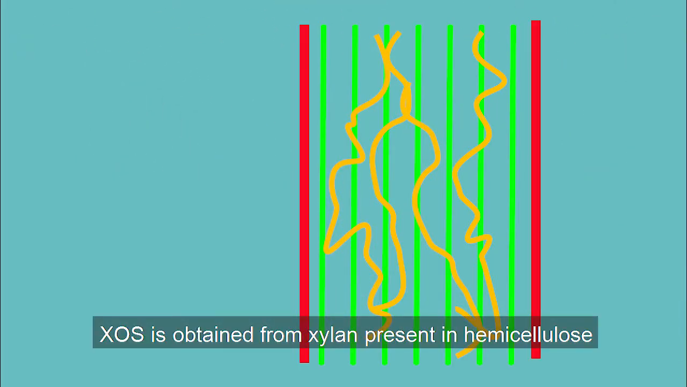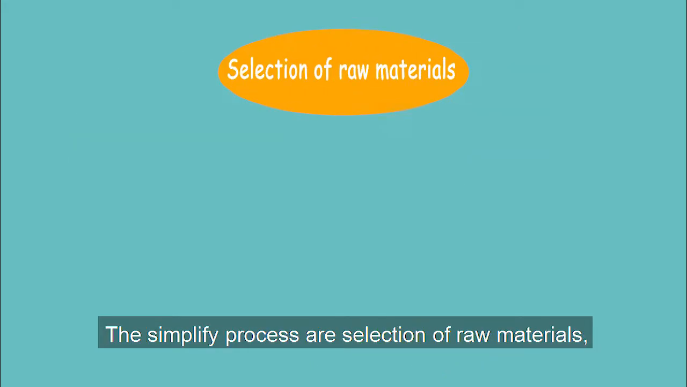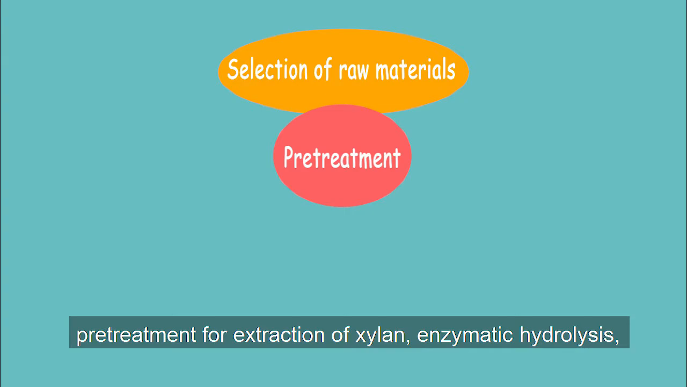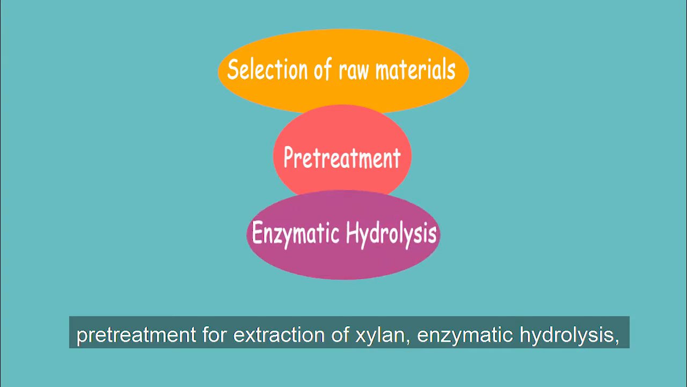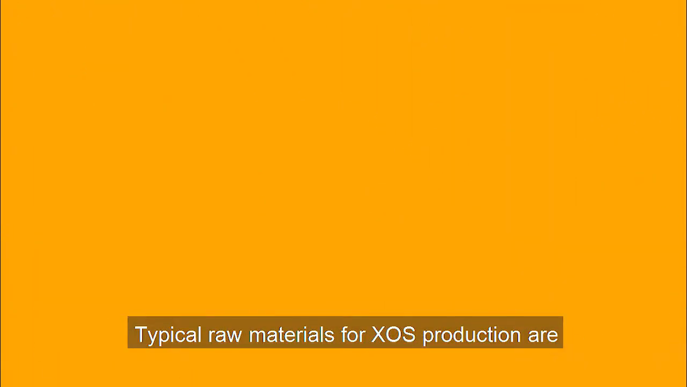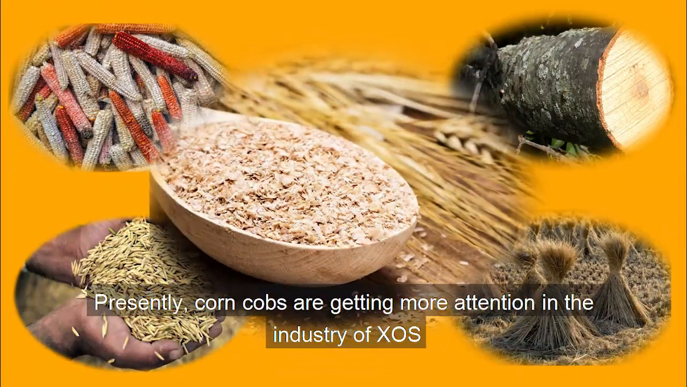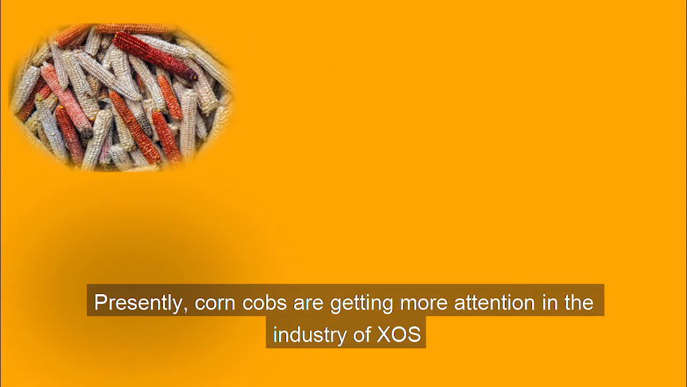Xylooligosaccharides is obtained from xylem present in hemicellulose. The simplified process are selections of raw materials, pre-treatment of extractions of xylem, enzymatic hydrolysis, purifications, and separations of Xylooligosaccharides. Typical raw materials for Xylooligosaccharides productions are hardwoods, corn cobs, straws, rice hulls, and bran. Presently, corn cobs are getting more attention in the industry of Xylooligosaccharides.